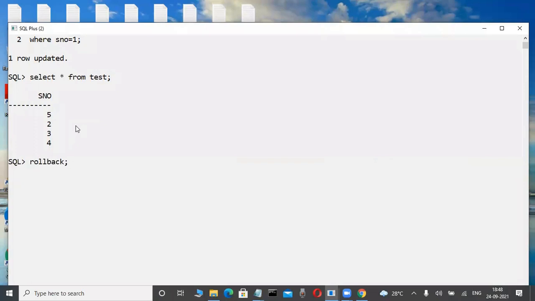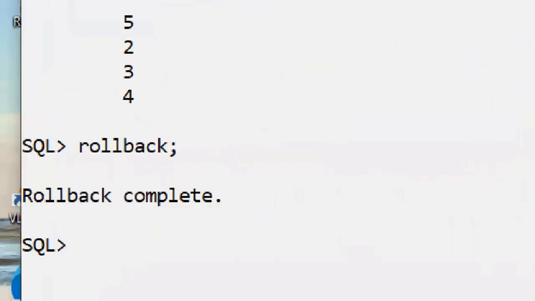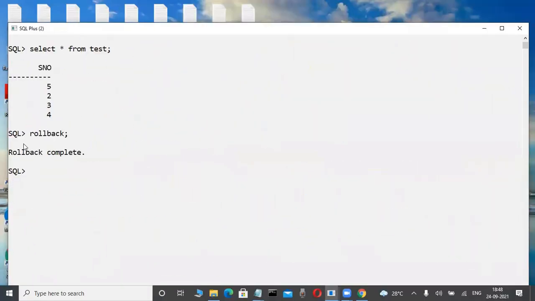Now, whenever I use rollback, it means undo the transaction from memory, not in the hard disk. Now, rollback is completed. Rollback means cancel the previous transaction. After rollback, now I type select star from the test table. Now, again, the 5 was there in the previous case, but now that 5 is changed into 1 automatically. The transaction is cancelled.